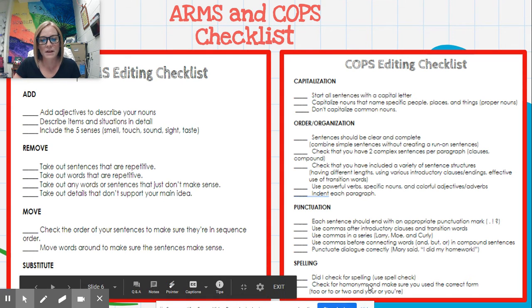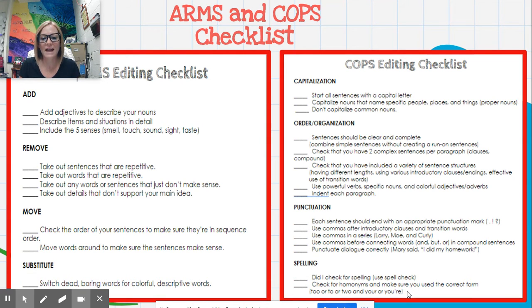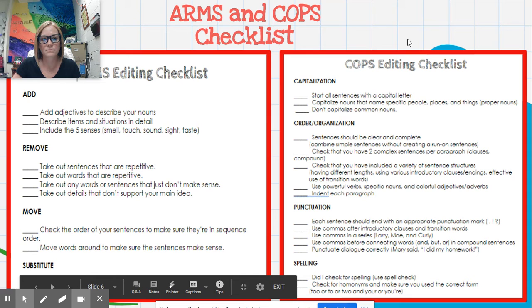Check for homonyms and make sure you use the word correctly. So for example, to, too, and two, your and you're. Those words, they sound the same, but they're spelled differently and they have different meanings. And we'll talk more about those throughout the year as well, but making sure that we're using the words correctly.